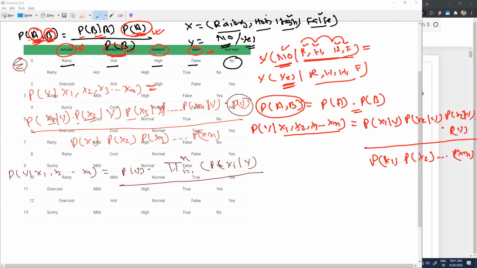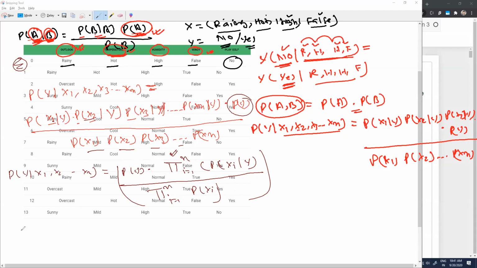Divided by, again, a product of i equal to 1 till n, and the probability of xi. This is how we can try to generalize this particular formula. So this is basically nothing but a multiplication. Now the denominator is going to be the same for everyone, because in the denominator you have x1, x2, x3, which means you have all the features. So I can try to generalize this formula again in this particular way.